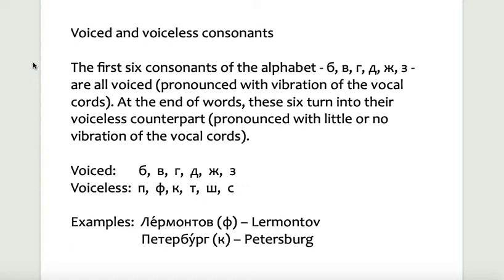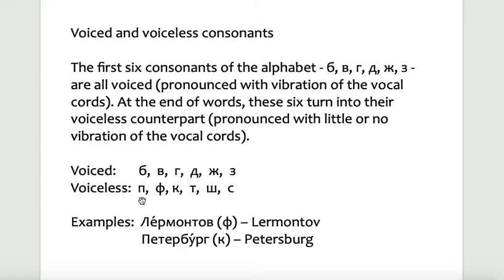Voiced and voiceless consonants. The first 6 consonants of the alphabet, the sounds b, v, g, d, zh, z, are all voiced, pronounced with vibration of the vocal cords. At the end of words, these 6 turn into their voiceless counterparts, pronounced with little or no vibration of the vocal cords.